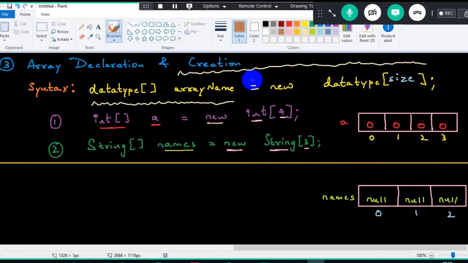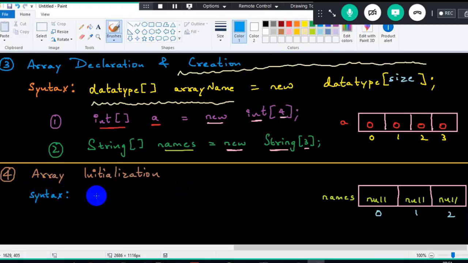And the next syntax is, sir, we know how we create an array, but we have to initialize the elements as well. So the next syntax is array initialization. How do we initialize an array? Very, very simple syntax we have. The syntax goes like this: I have to give the array name, the index position in brackets, equal to some kind of value. I have to give the respective data here. This is all about the entire process.